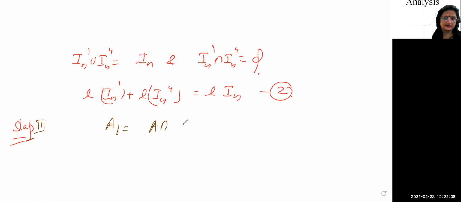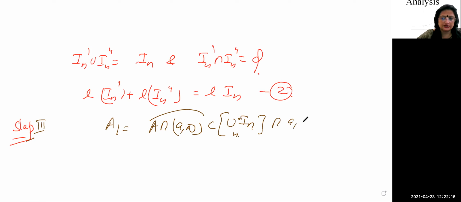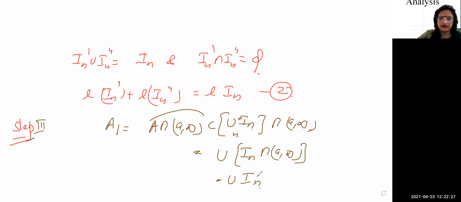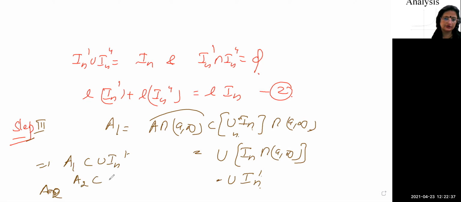A1 was A intersection A to infinity, and A is contained in the union of In, right? Intersection A to infinity, right? So the union goes inside: in intersection A to infinity. What is this? It is the union of In dash. Similarly, it implies A1 is contained in the union of In dash. Similarly, A2 is contained in the union of In double dash. Now we will find the measure of A1 and A2.